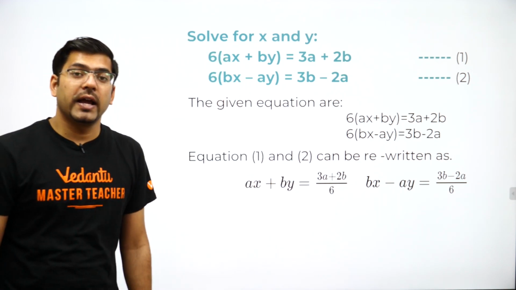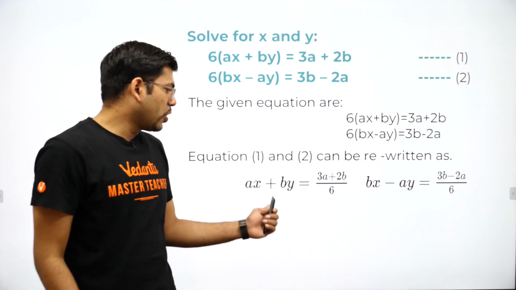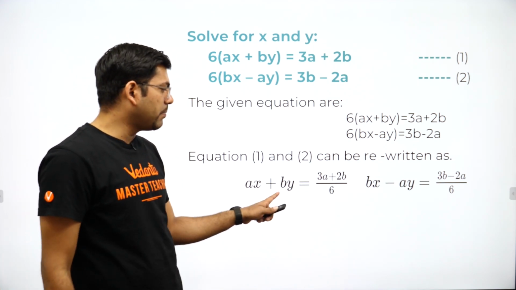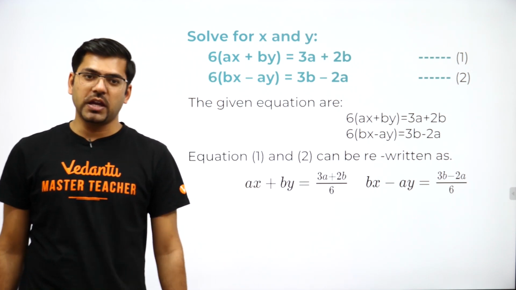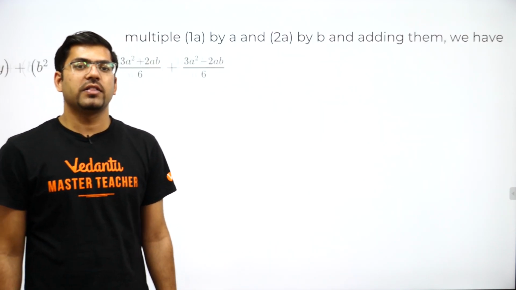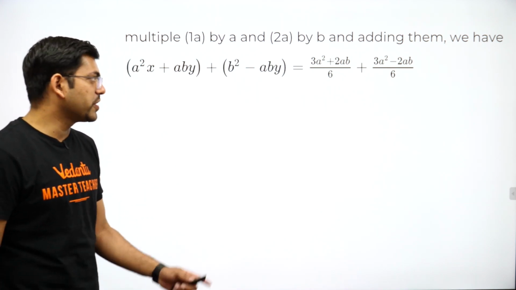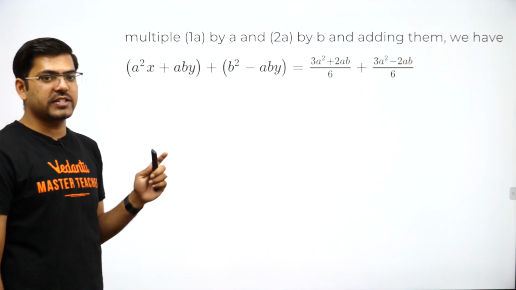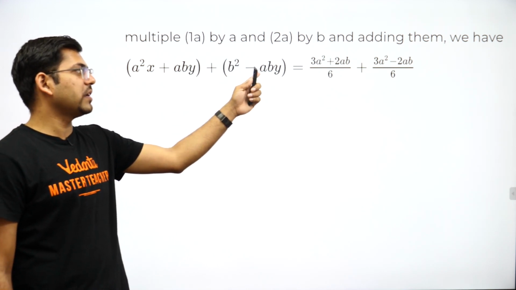So I want to eliminate them, so I will have to make their coefficients equal. For making the coefficients equal, I will multiply the first equation by a and the second equation by b. The first equation has been multiplied by a and the second by b. So the first equation becomes a square x plus aby, and the second equation becomes b square x minus aby.